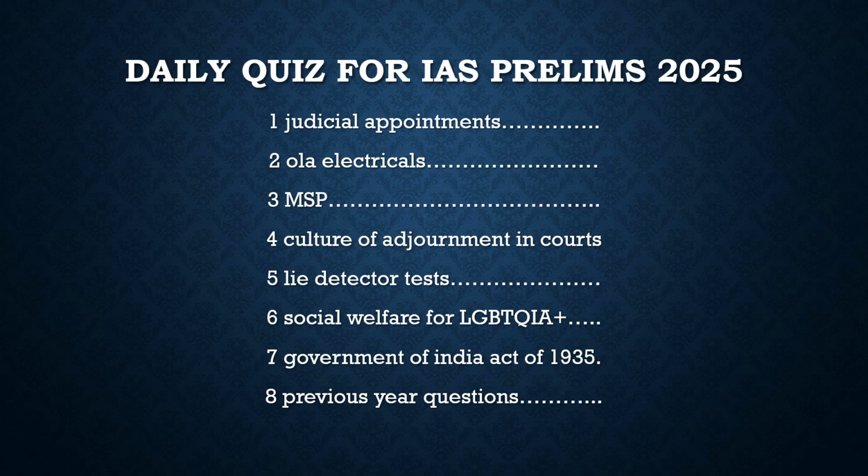It talks about the drawbacks of the collegium system, and it favored a few features of the NJAC. So this is the whole article in a nutshell. I hope you have understood it, and we will solve questions related to it in the next slide.